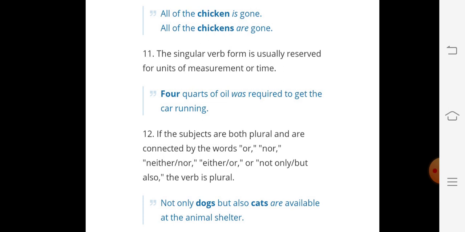Like, 4 quarts of oil was required. 4 quarts is a unit of measurement, that's why we are using a singular verb. If the subjects are both plural and are connected by the words or, nor, then of course we will use plural verbs. Not only dogs but also cats are available at the animal shelter.